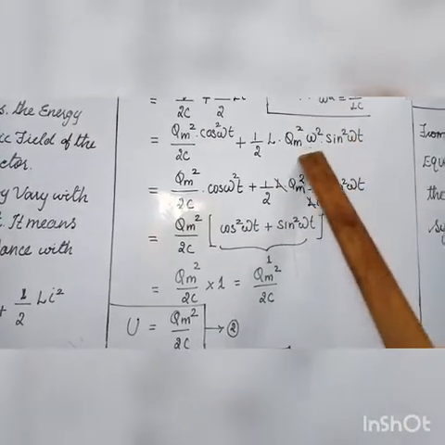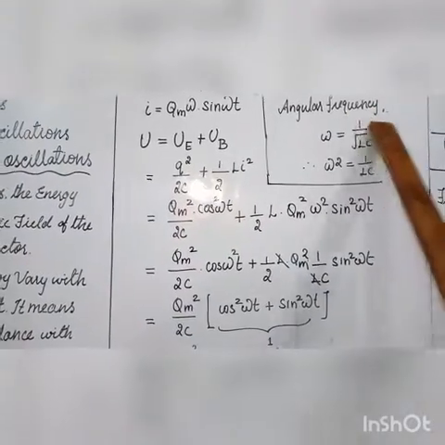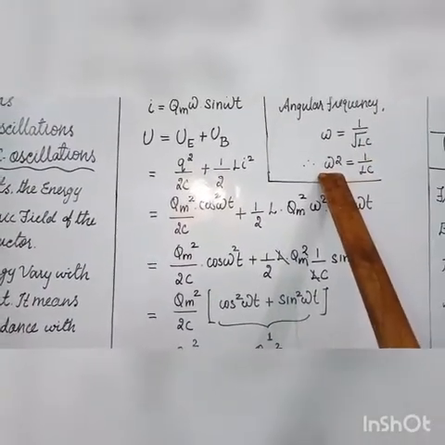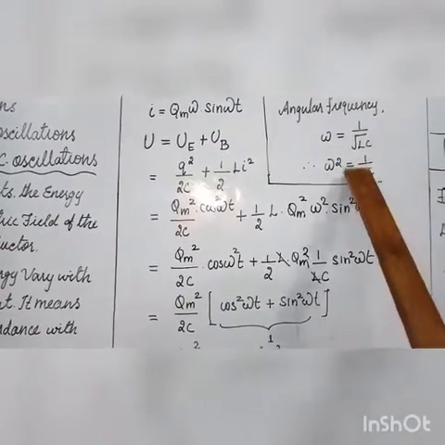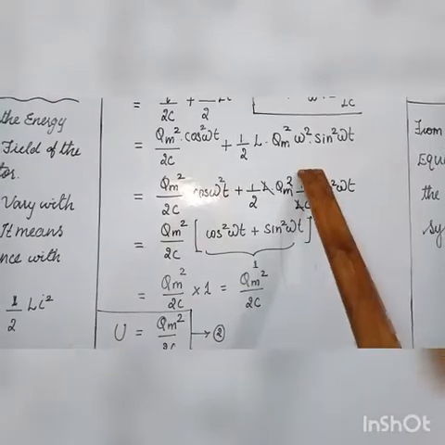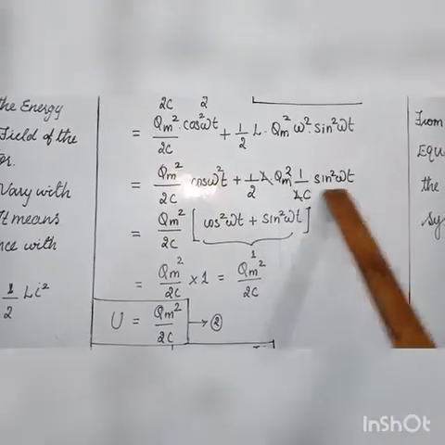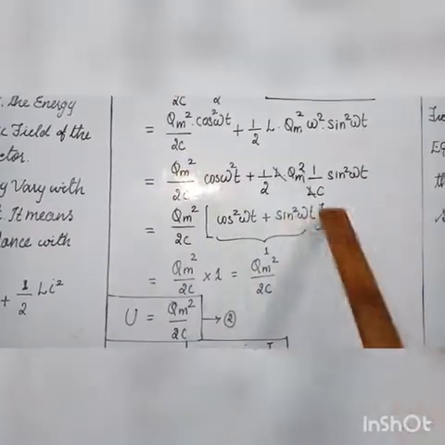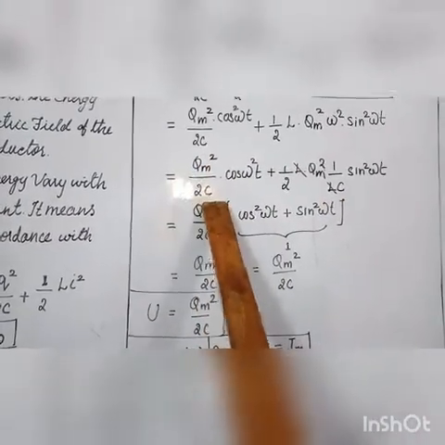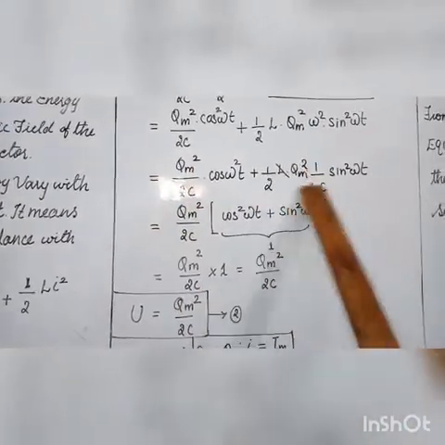What is omega? Everyone already knows omega is equal to 1 divided by root of LC, so omega square is equal to 1 by LC. Substituting the omega square value, 1 divided by LC, into the sin square omega t term, L cancels, leaving Qm square by 2C.